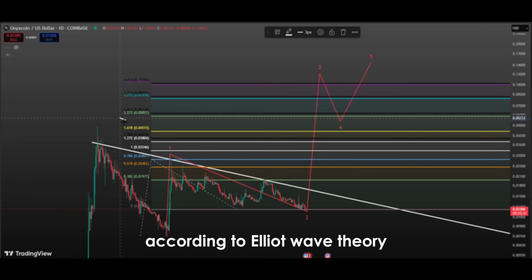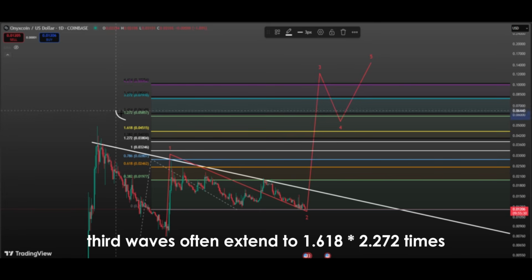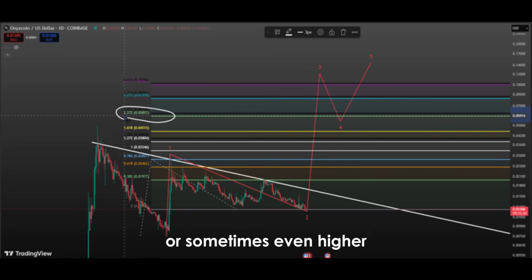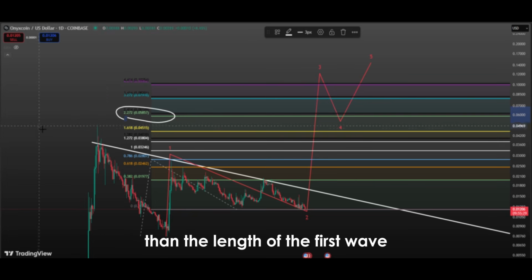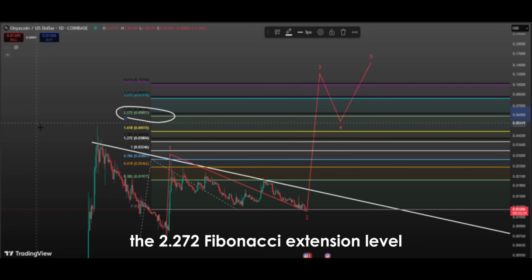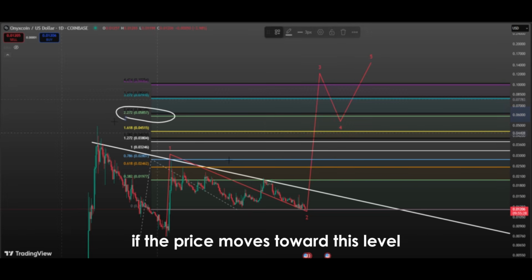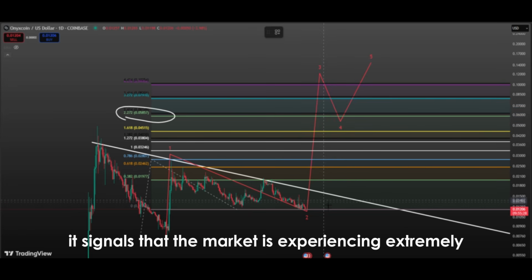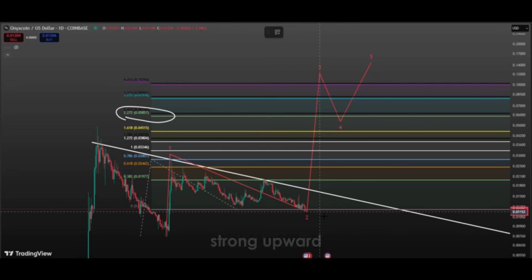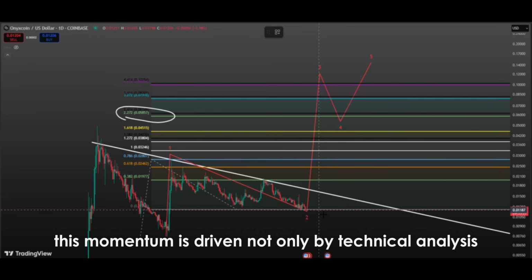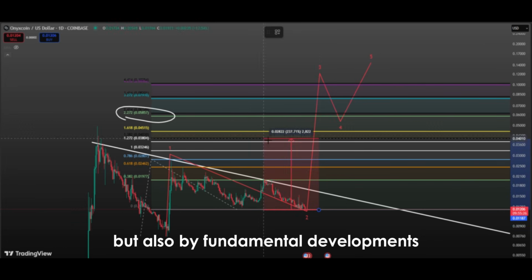According to Elliott wave theory, third waves often extend to 1.618 times, 2.272 times, or sometimes even higher than the length of the first wave. The 2.272 Fibonacci extension level specifically marks the target area for the third wave. If the price moves toward this level, it signals that the market is experiencing extremely strong upward momentum. This momentum is driven not only by technical analysis, but also by fundamental developments.